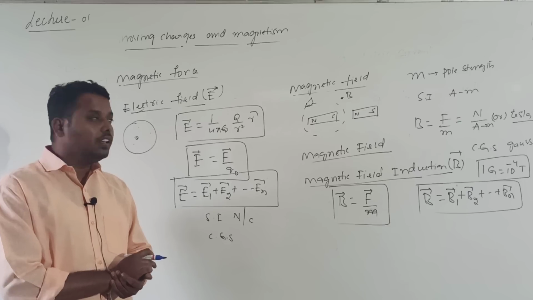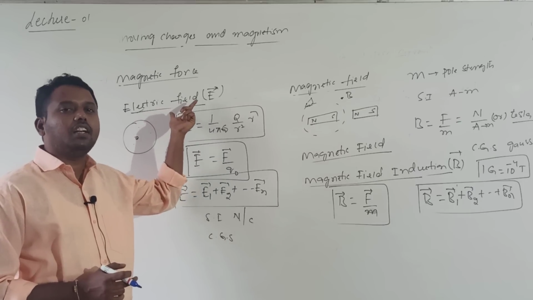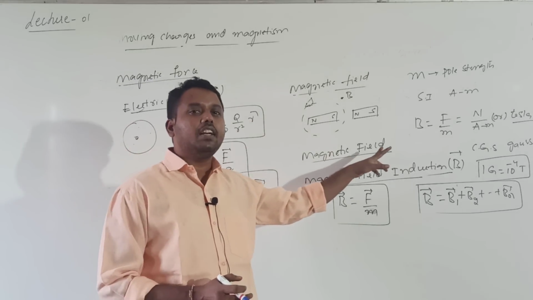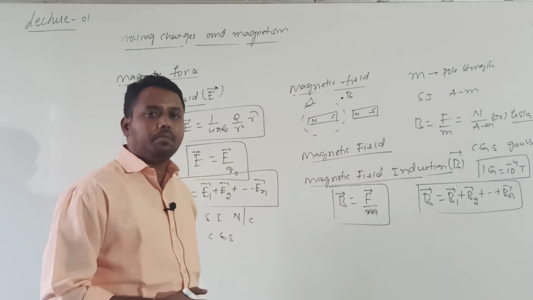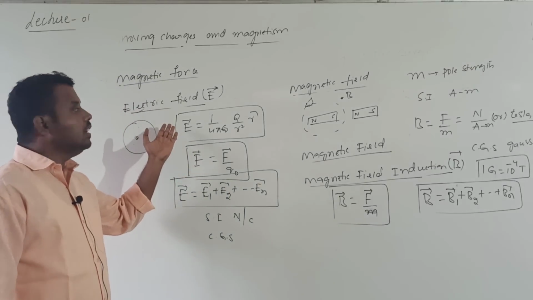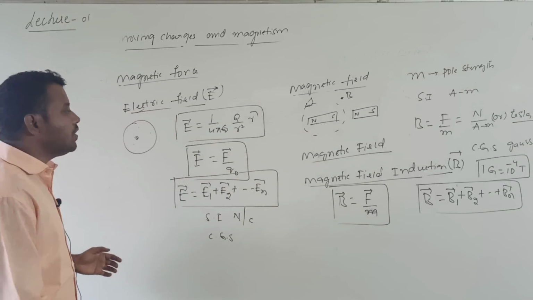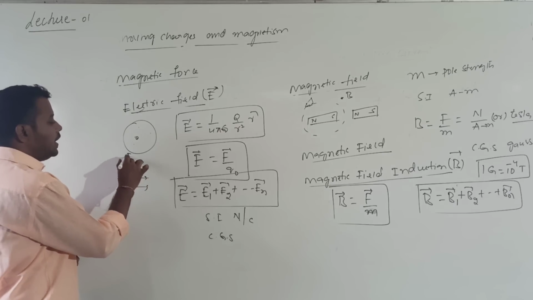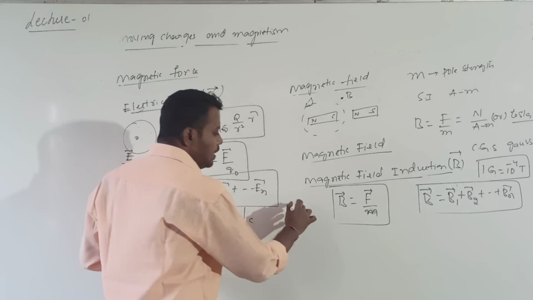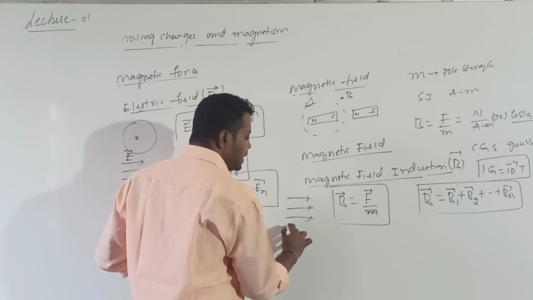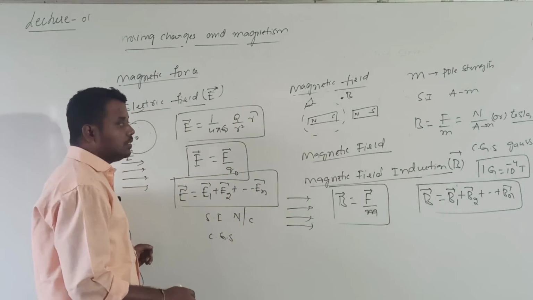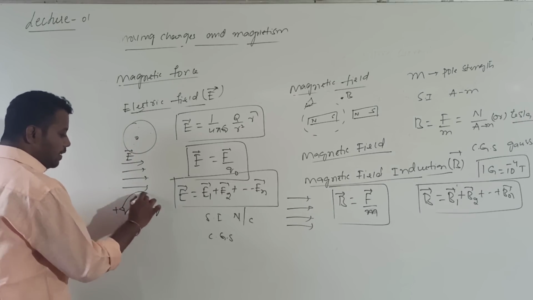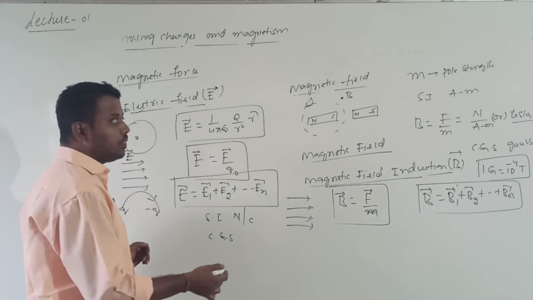The physical significance of electric field is given by electric field intensity. The physical significance of magnetic field is given by magnetic field induction. Electric field is represented by electric field lines. When field lines are straight and parallel, electric field intensity will be the same everywhere. Similarly, magnetic field can be represented by magnetic field lines. Electric field lines start from positive charge and terminate at negative charge.